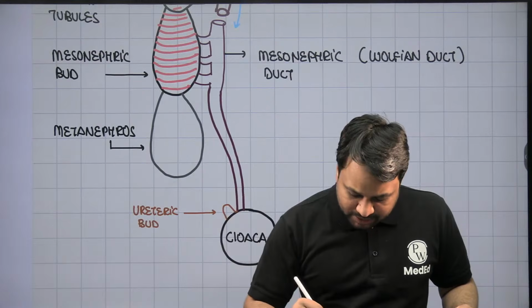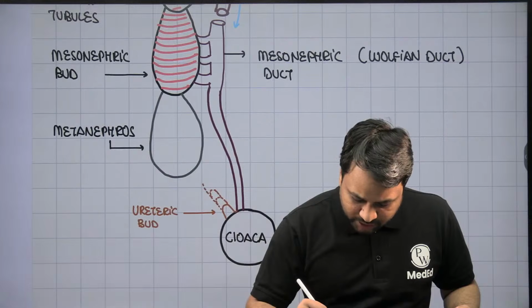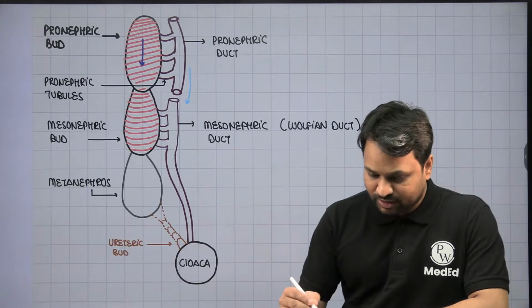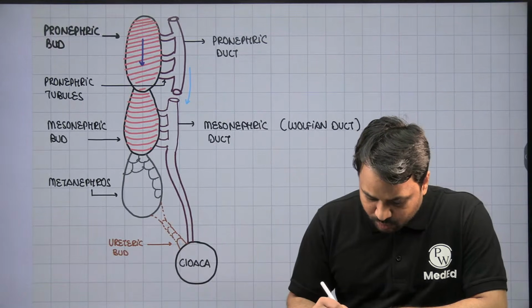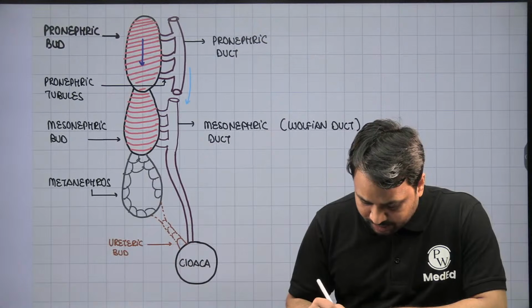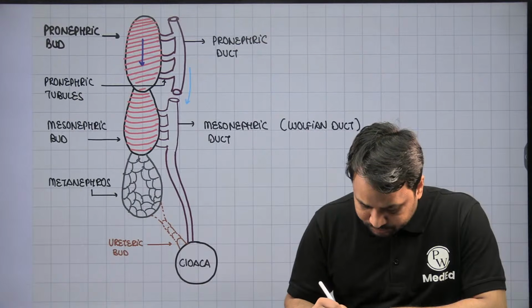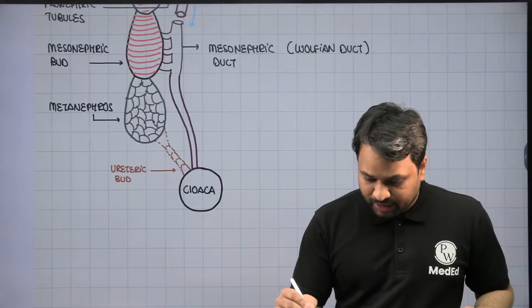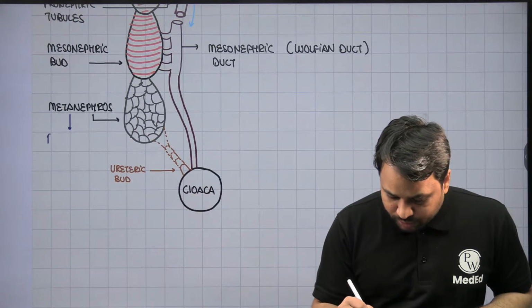Now, as time passes, you will notice this ureteric bud will continue to grow towards the metanephros, and eventually it will fuse with the metanephros, resulting in the collecting system. Now, what is there for us to understand? This metanephros that is formed is now going to proliferate, and this proliferation will result in development of the renal parenchyma. So eventually, at the end, you will notice that the metanephros will develop into renal parenchyma.